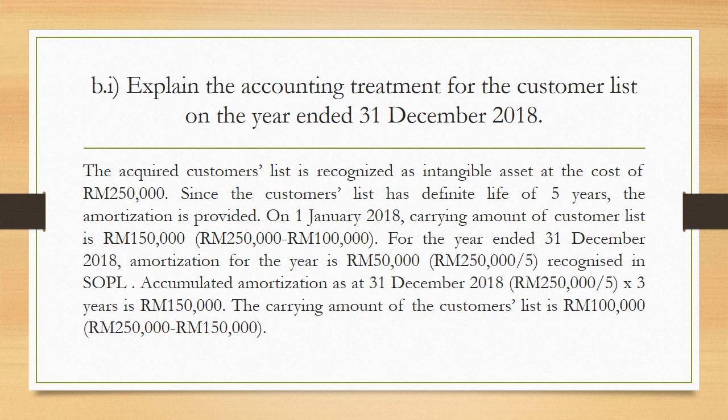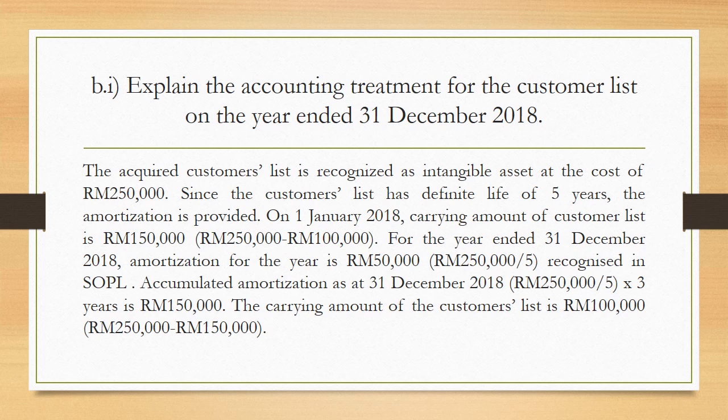And then the accumulated amortization as at 31st December 2018 is 150,000 ringgit. So how do you get this 150,000 ringgit? If you want to find the accumulated amortization, you need the initial cost divided by the useful life, 250,000 ringgit divided by 5 years, you get 50,000 ringgit for 1 year.